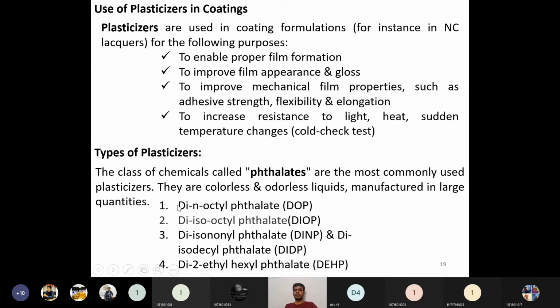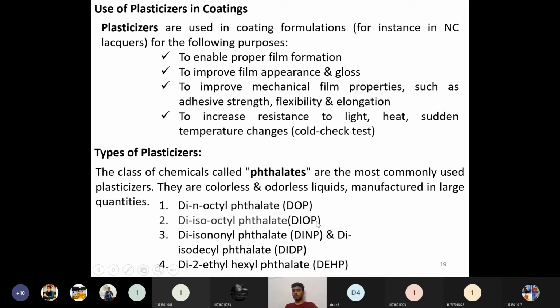So the first one is di-n-octyl phthalate, which is called DOP. Then diisooctyl phthalate, DIOP in short form. Then diisononyl phthalate, that is called DINP. Then diisodecyl phthalate, so DIDP it is called. Then the fourth one is di-2-ethylhexyl phthalate, so DEHP it is called.